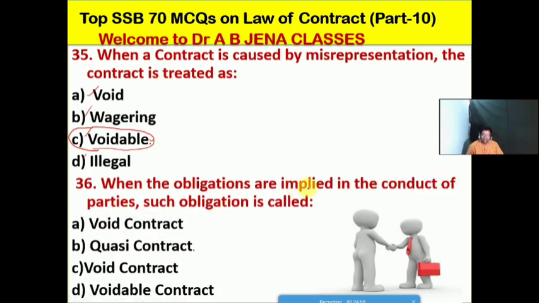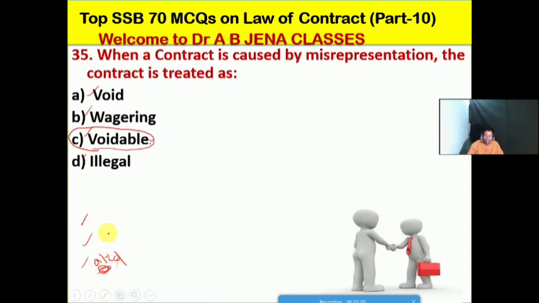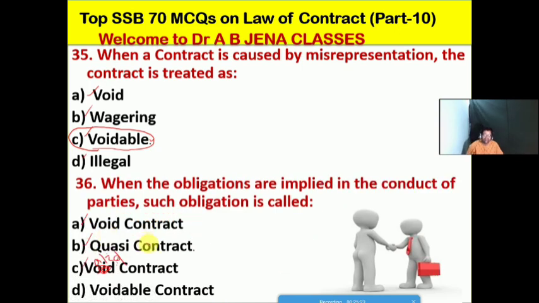When the obligations are implied in the conduct of parties, such obligation is known as a कौन सा टाइप का contract होगा, whether A it's the void contract, B it's the quasi contract, C it's the valid contract, D it's the voidable contract. No doubt, friends. So B is the right option for this MCQ. When the obligations are implied in the conduct of parties, such obligation is known as a कौन सा टाइप का कॉन्ट्रैक्ट होगा, B मतलब the quasi contract.